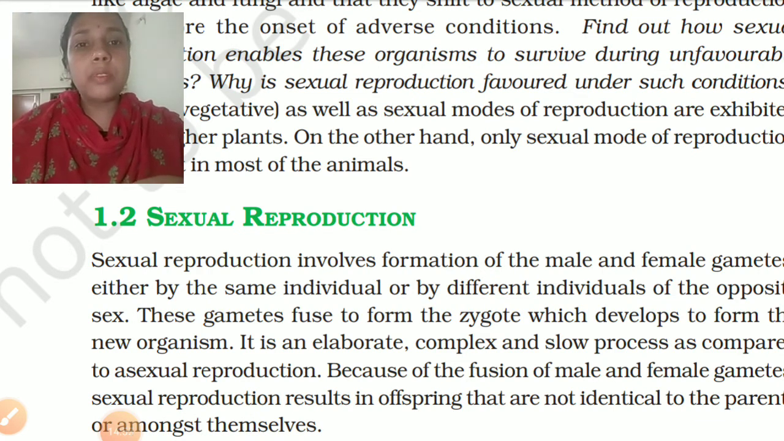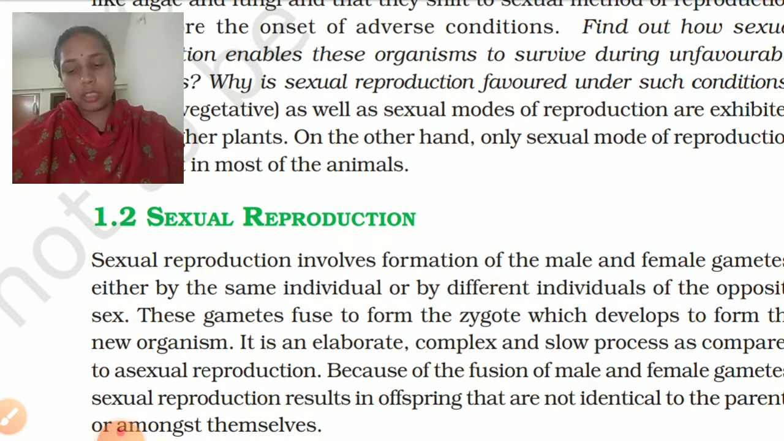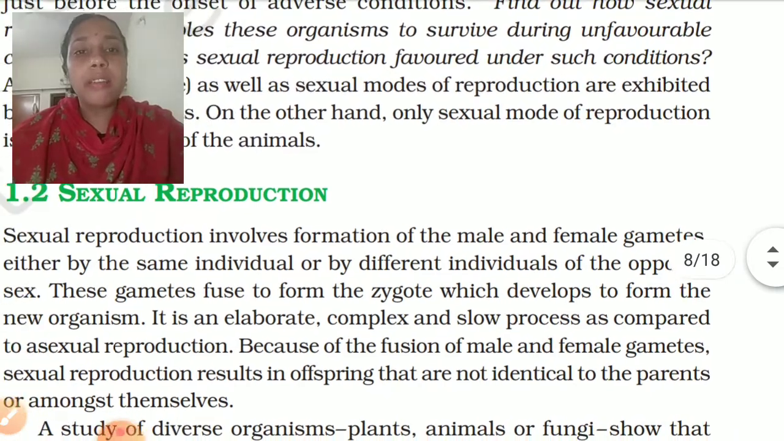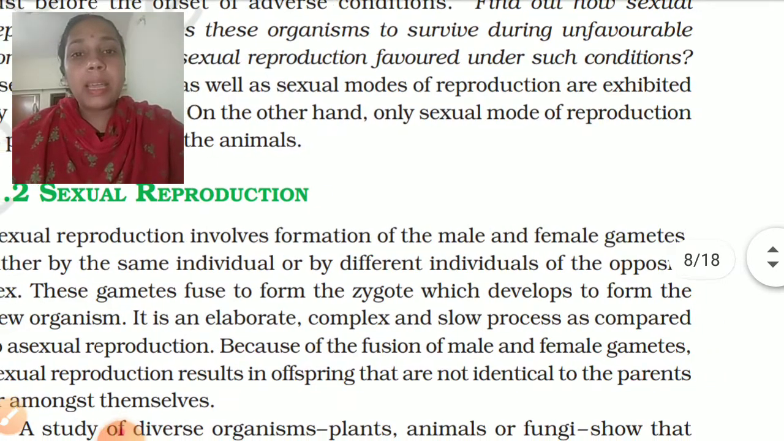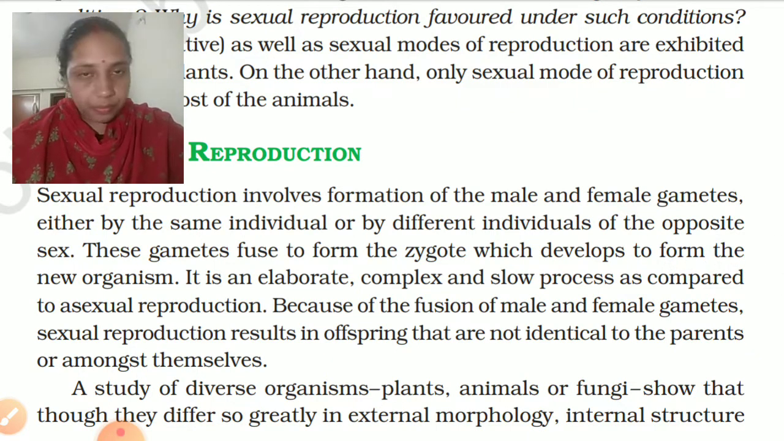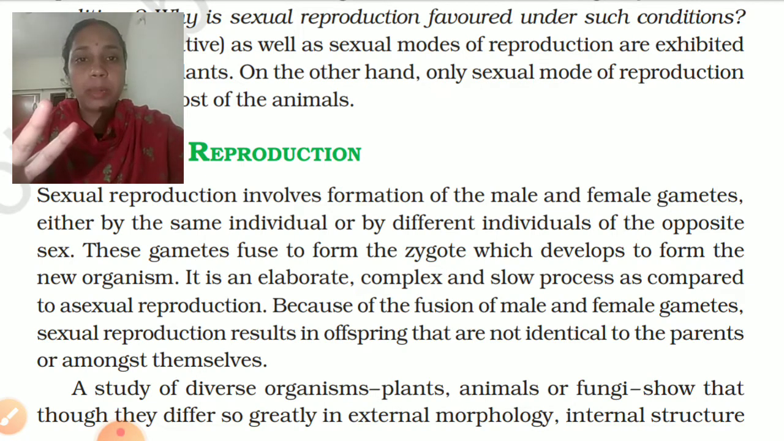Now we are going to start with the sexual reproduction. Okay, sexual reproduction requires two different individuals, that is male and the female. In this case, gametes are being produced. These gametes are produced by different organisms, or we can say the opposite sexes. Okay, these gametes fuse to form zygote. The two gametes will fuse to form a zygote, and zygote will grow into a new organism.